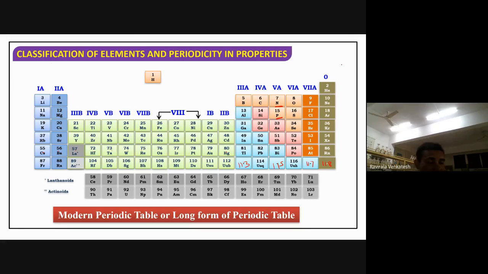If you just open your textbook, we study hydrogen in a different chapter actually, and the first A group is different.